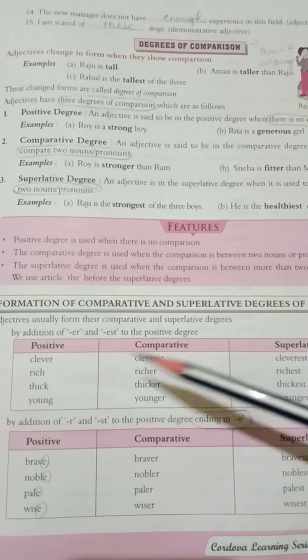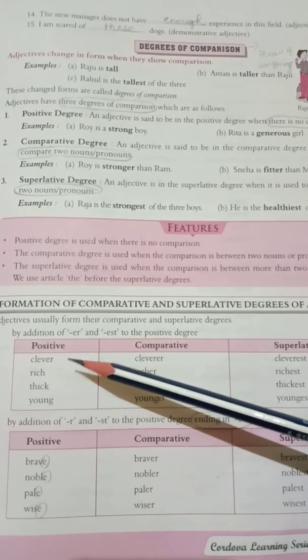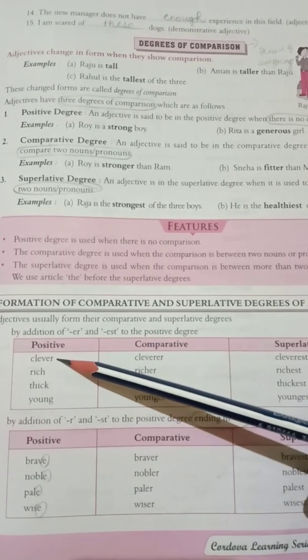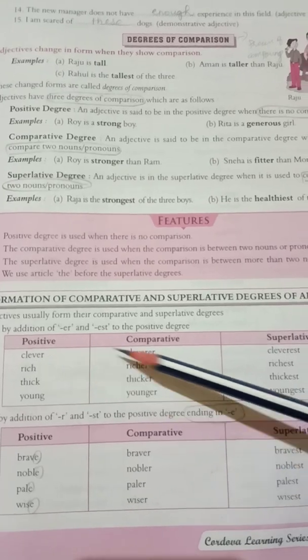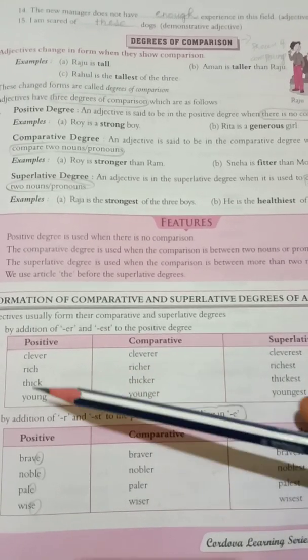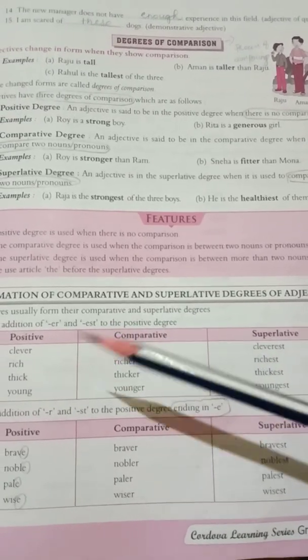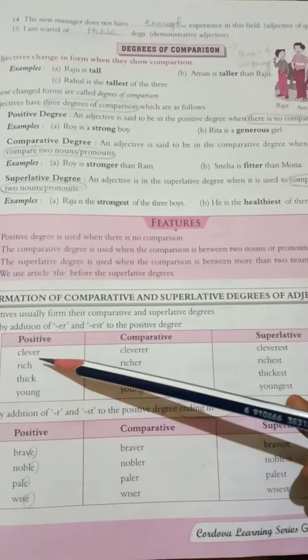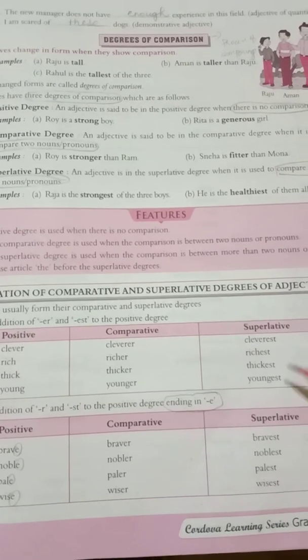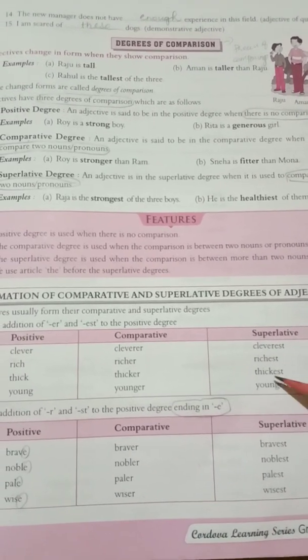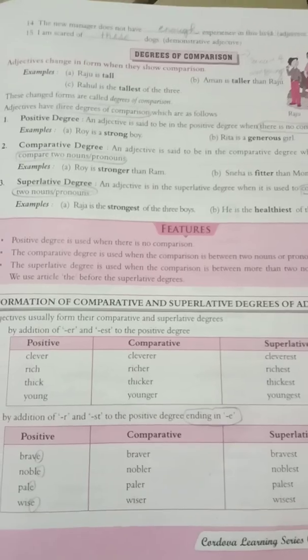In comparative, you have to add the letter ER at the end of the positive degree. Clever, cleverer, rich, richer, thick, thicker, young, younger. Next, in superlative, you have to add the letters EST at the end of the positive degree. Cleverest, richest, thickest, youngest. Got it?